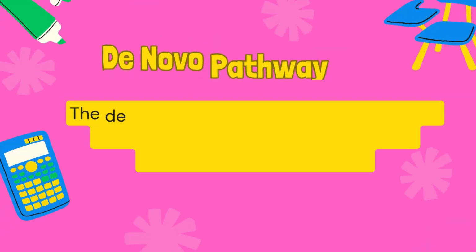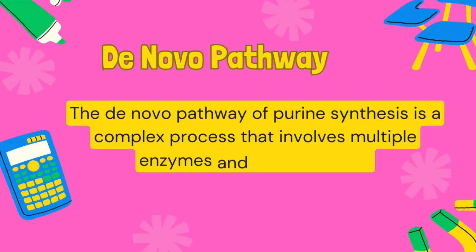The key enzymes involved in the salvage pathway include hypoxanthine-guanine phosphoribosyltransferase, HGPRT, and adenine phosphoribosyltransferase, APRT. These enzymes catalyze the conversion of hypoxanthine and guanine, or adenine, respectively, into their corresponding nucleotides, which can be used in DNA and RNA synthesis. The salvage pathway is particularly important in tissues with high turnover rates, such as the liver and bone marrow, where large amounts of purines are constantly being degraded and recycled.